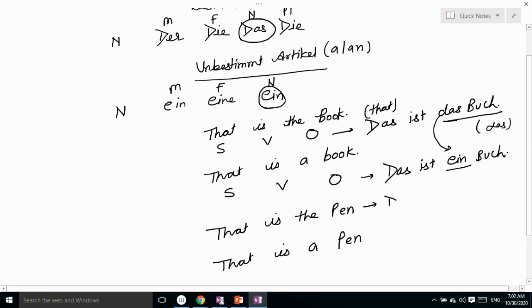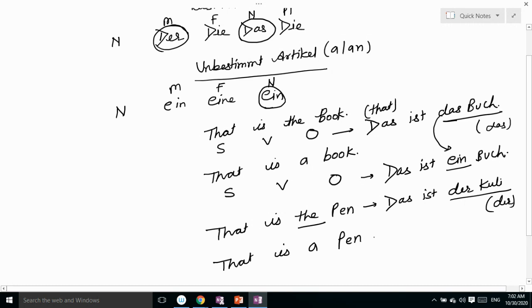Das ist der Pulli. Why der Pulli? Because Pulli is masculine and its article is der. Here it is "the," so we use the bestimmt article. In the bestimmt article table, it is der, die, das, die, and Pulli is masculine, so we write der.